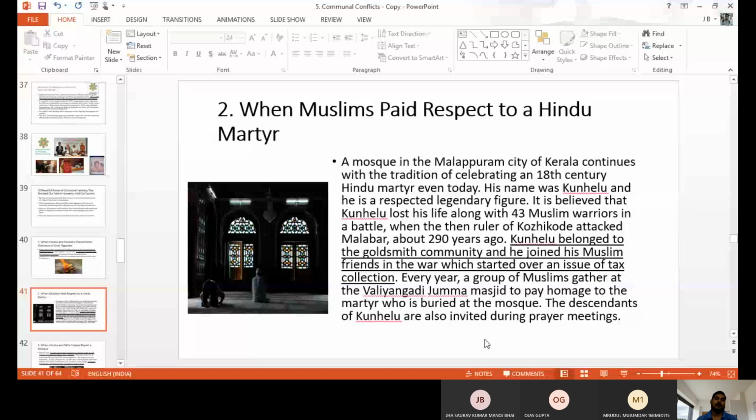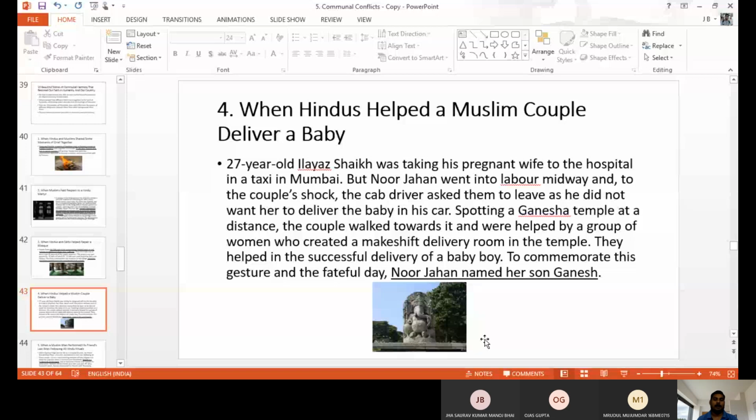Like not long ago in Mumbai, a Muslim couple got labor pain on the road. Immediately they reached a Hindu temple, and there they were helped with the delivery. After that, the Muslim couple named their son Ganesh. This is also an example of communal harmony: how a Muslim couple delivered a boy in a Hindu temple and then gave the Hindu god's name to the Muslim boy. Like this, there are a number of communal harmony incidents in our society.